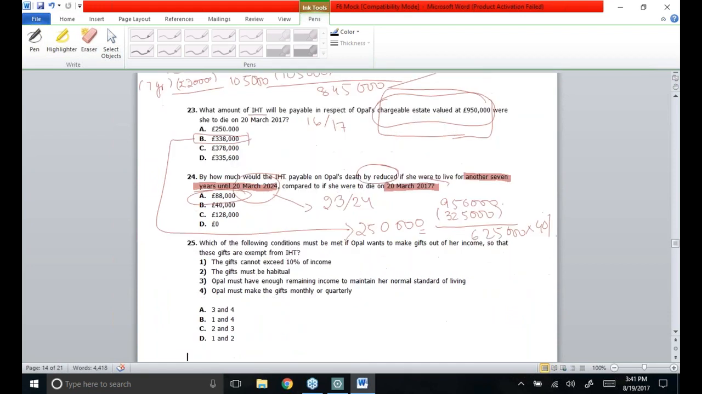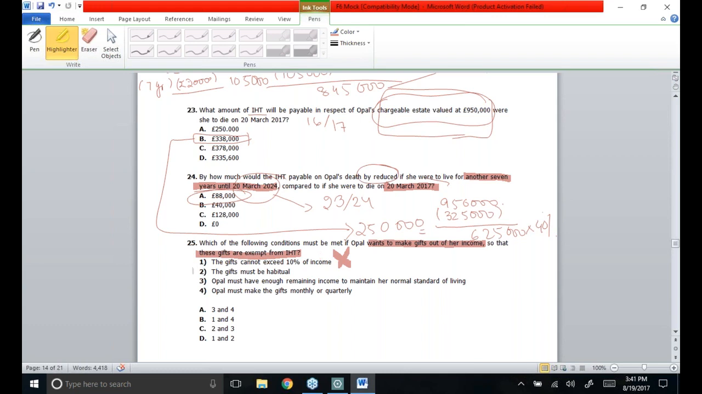Now comes 25th MCQ, the last MCQ of this IHT case. Which of the following conditions must be satisfied if Opal wants to make a gift out of her income so that these gifts are exempt? The gifts cannot exceed 10% of the income. That is not the case. There is no such rule about 10% of your income. It doesn't catch IHT. That's not the case.